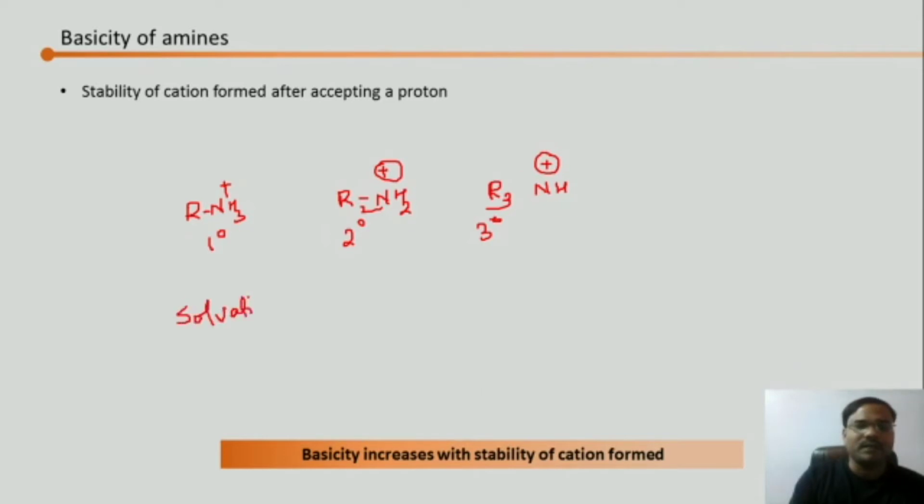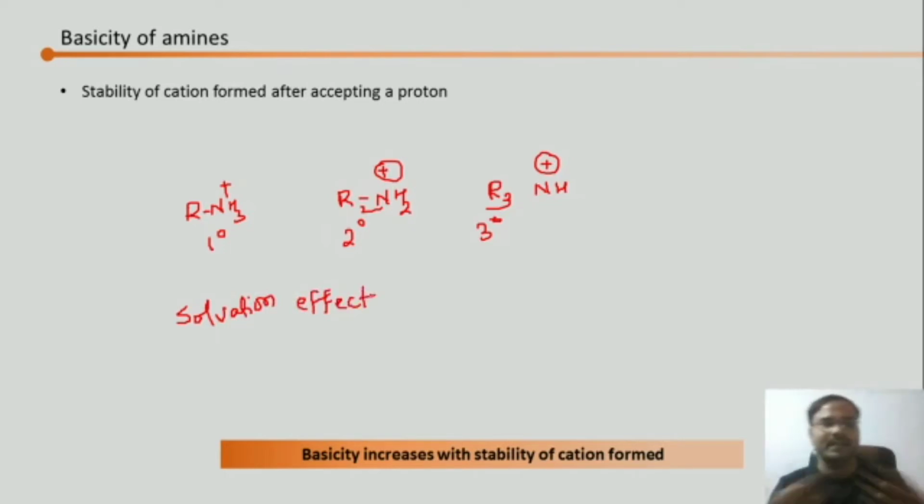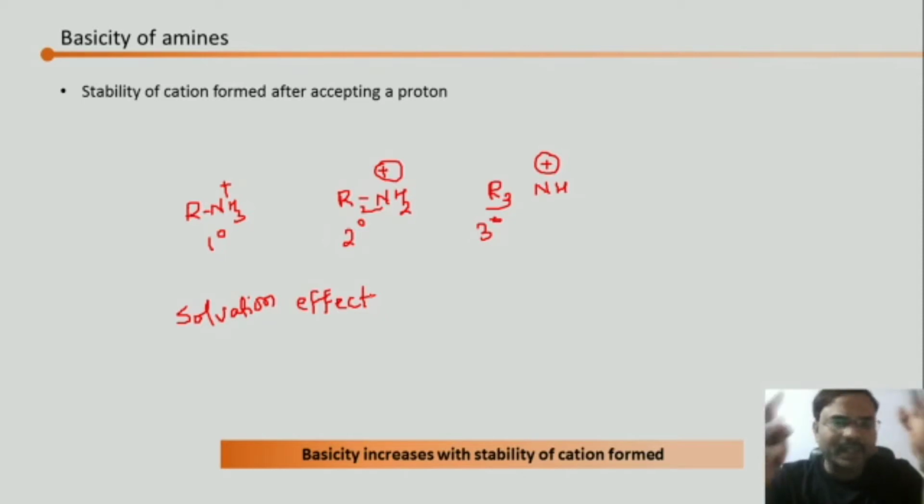Okay, so how are we going to determine the stability of cation form? Obviously we are going to determine it by solvation effect. We will see in the next slide how solvation effect is going to help us to predict the stability of cation form. So now we have seen which factors are there. First factor, we have seen the positive I effect, inductive effect of the alkyl group attached to the nitrogen, and here in case of stability of cation we are going to see the solvation effect.